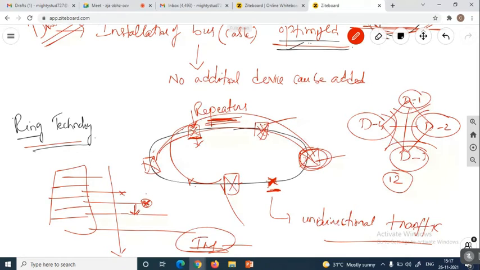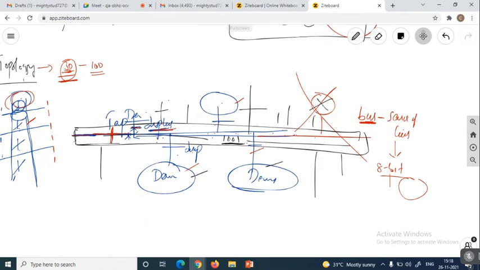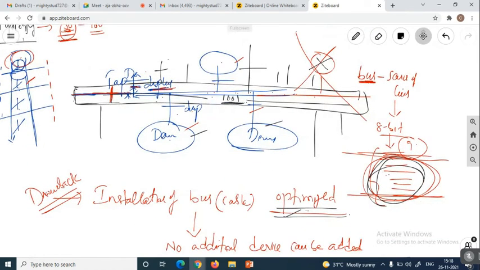Okay, with this, these are some of the commonly used topologies. We can use a network link to link a number of devices. These are the networking topologies, meaning how can we use this network link to link a number of devices? That is nothing but the topology. So in mesh we can use a number of links to connect more devices. In star also we can connect more devices with the links. In bus topology, with the help of the bus we can make a number of links. What I am talking about as a link is a network link made between two devices for the purpose of data communication.